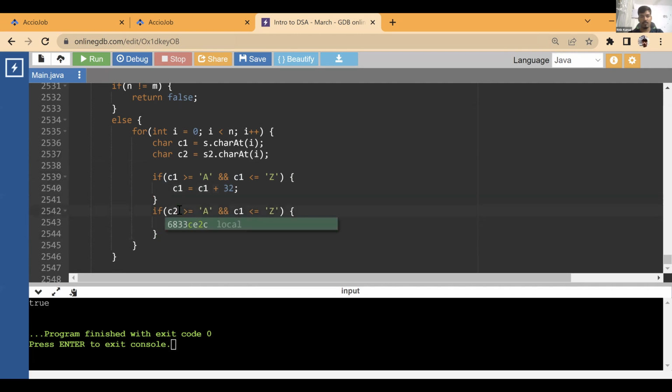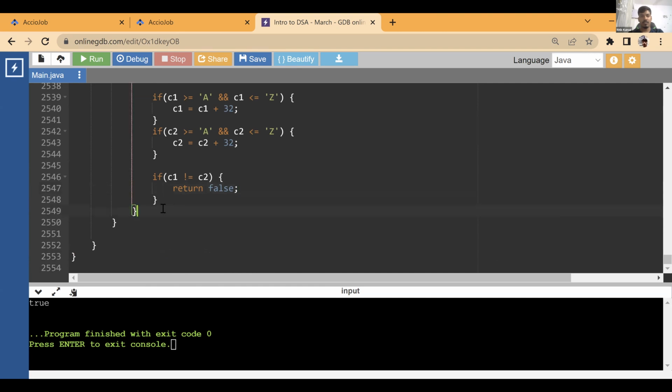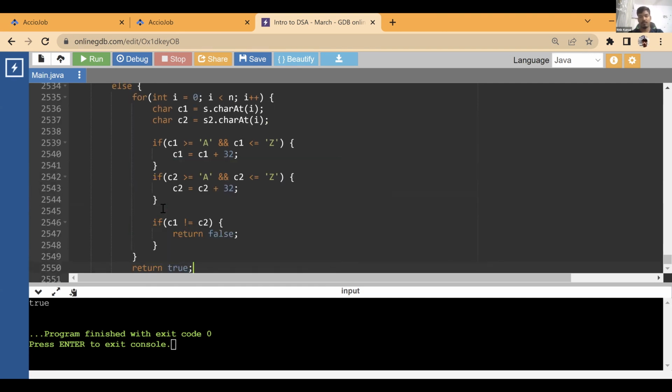This will change to c2, this will change to c2, and this will change to c2. Then finally we'll just compare. If c1 is not equals to c2, we'll return false. And at the end, if all of them are equal, finally return true.